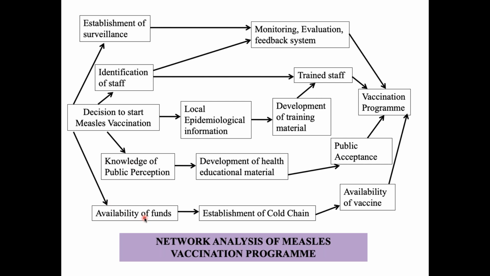One more pathway is, you have to see whether the fund is available or not. If the fund is available, then you establish a cold chain. After the establishment of the cold chain, you have to see whether the vaccine is available or not. Similarly, you have to establish surveillance also, which will help us in monitoring, evaluation, and feedback.